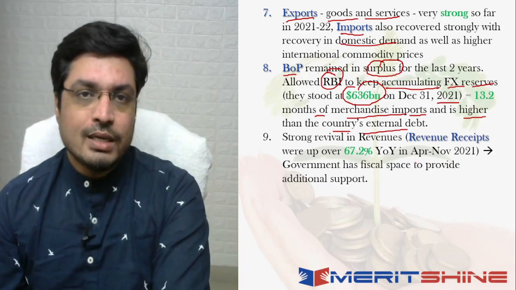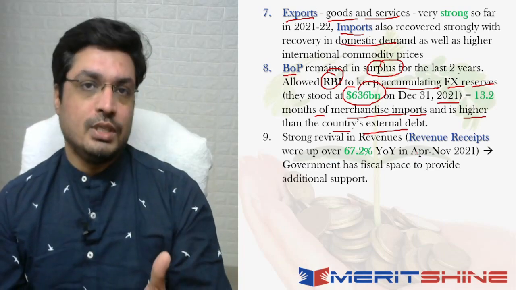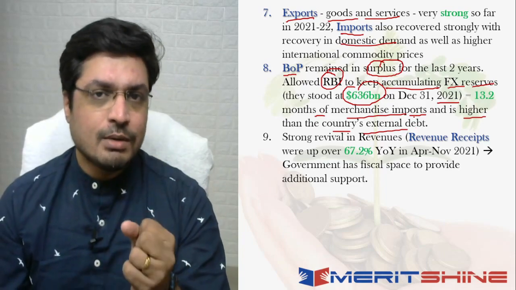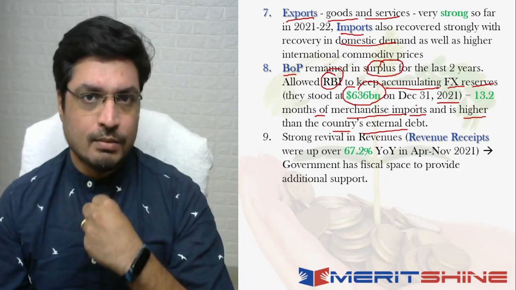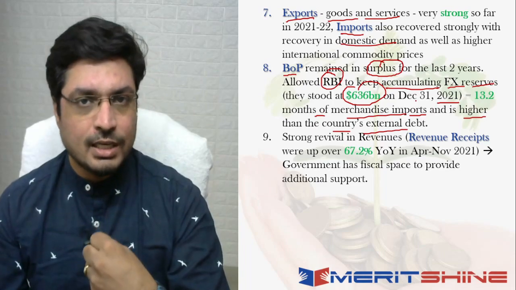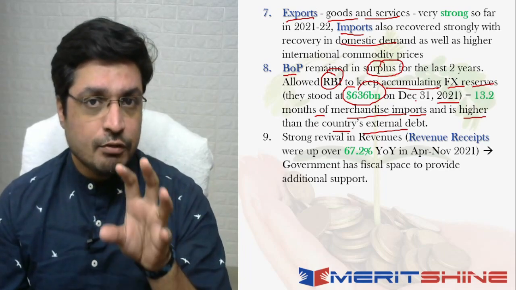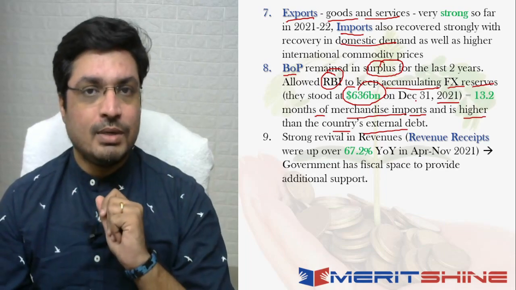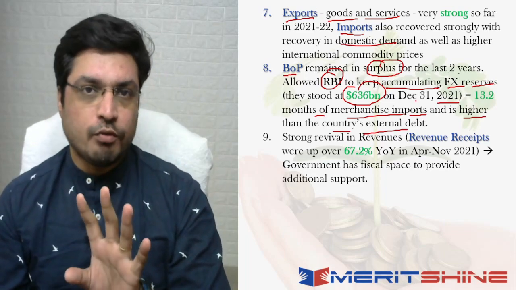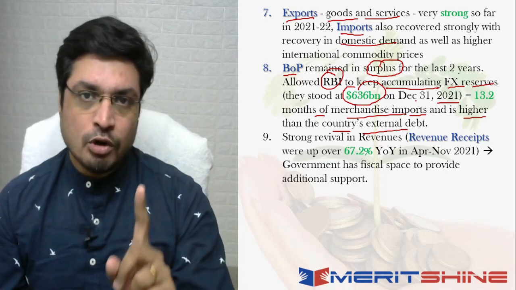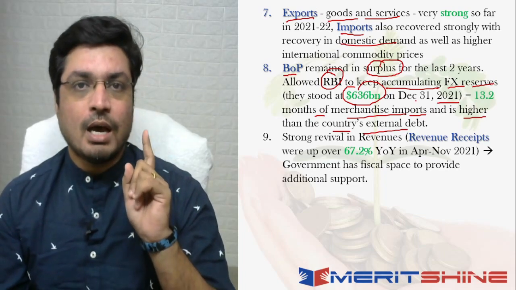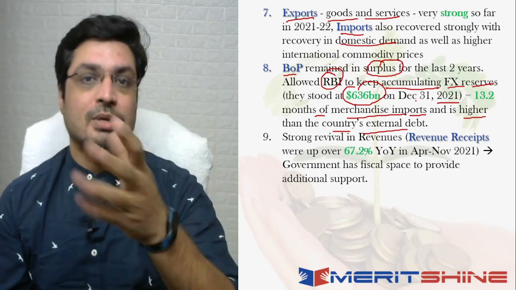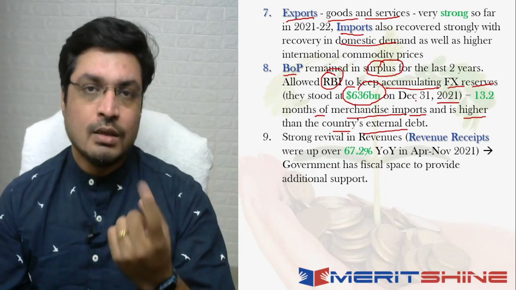The other angle to look at is that when you look at the revenue receipts, right, from that perspective also the performance has been great. Now revenue receipts का मतलब, receipts का मतलब कुछ भी पैसा हमें वापस मिला, right? Any money that we have got, that basically becomes a receipt. Now specifically from the government standpoint, anything for it to be classified as a revenue receipt, it will obviously have couple of conditions to be followed. First thing, it is not a liability. इसका मतलब यह है कि आपने कुछ borrowing नहीं किया, there is no borrowing, which means that आपको ये पैसा किसी को वापस नहीं देना है, right? Then you will consider it as a revenue receipt.